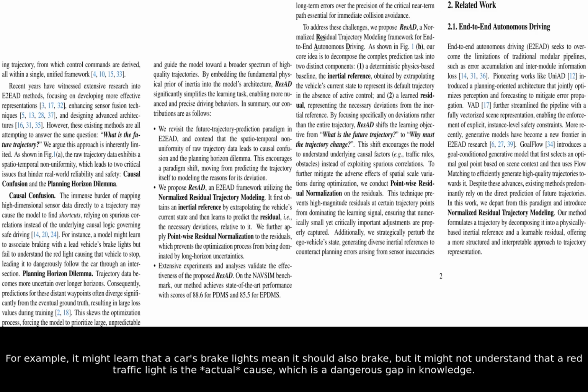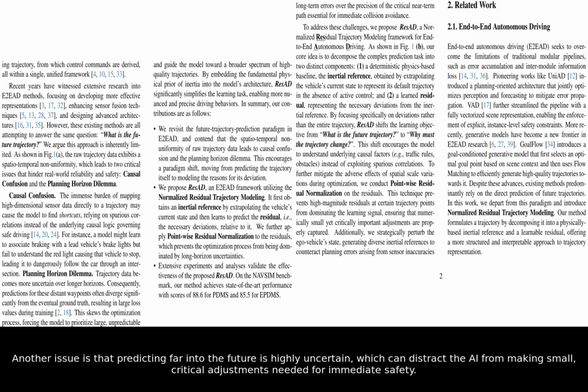For example, it might learn that a car's brake lights mean it should also brake, but it might not understand that a red traffic light is the actual cause, which is a dangerous gap in knowledge. Another issue is that predicting far into the future is highly uncertain, which can distract the AI from making small, critical adjustments needed for immediate safety.